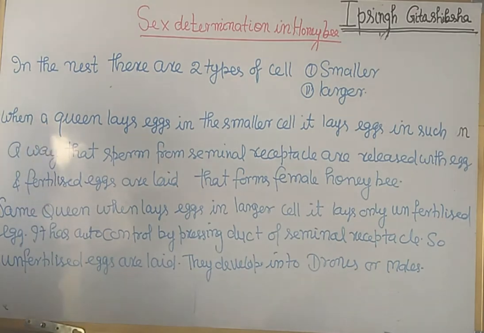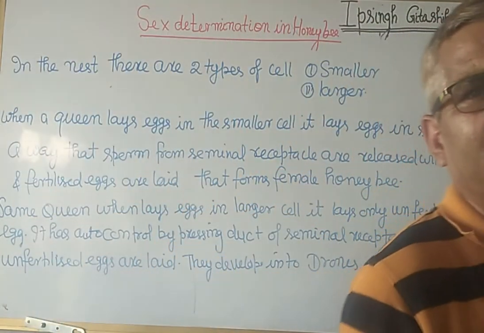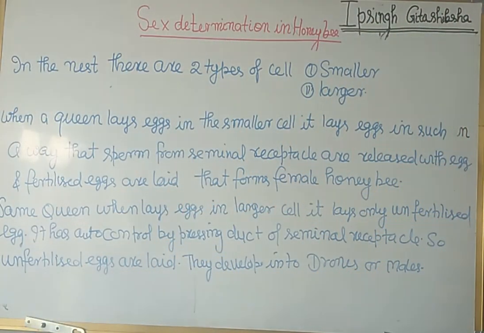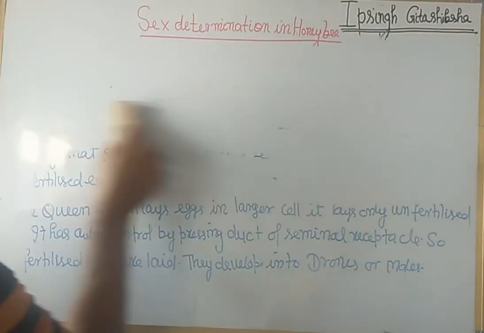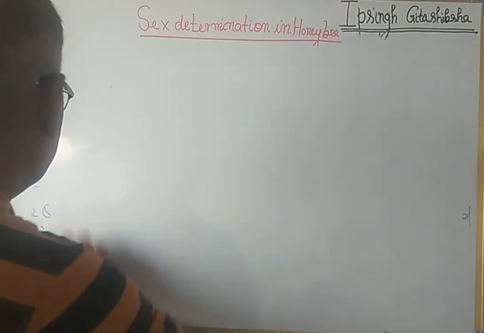So in this category, unfertile, or we can say parthenogenetically, male are produced, and by fertilization female are produced. But here again there is another case of queen and worker. Female are also two types.